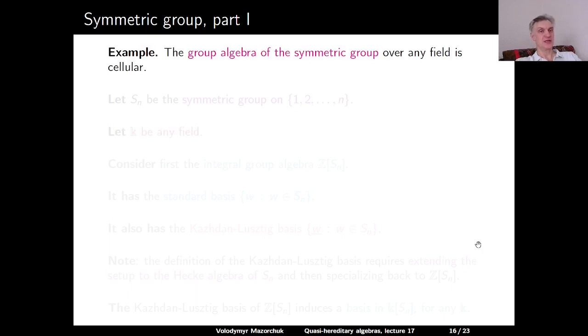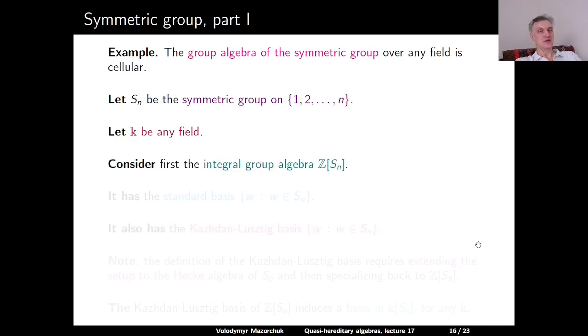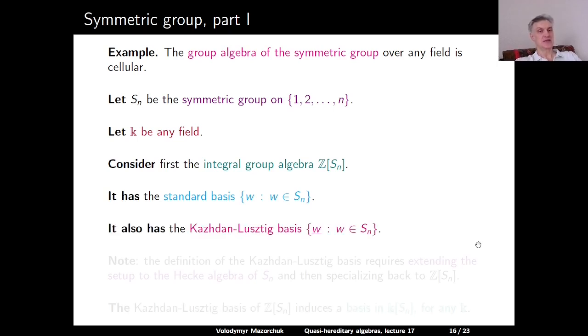So the point is that the group algebra of the symmetric group over any field is cellular. So consider the symmetric group Sn on the elements 1, 2, and so on to n. And let K be any field. Consider first the integral group algebra of Sn. It has a standard basis, which is indexed by elements in Sn, and it also has the Kazhdan-Lusztig basis, which we denote by W underlined, where W is an element in Sn.